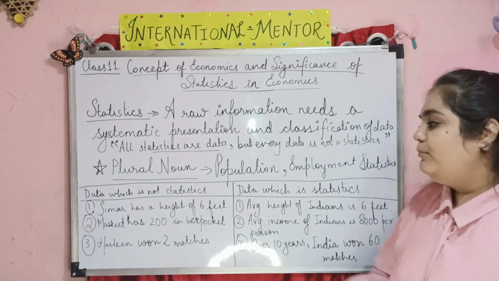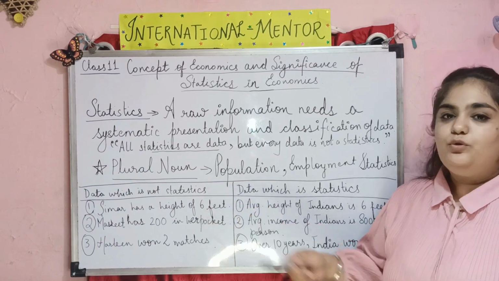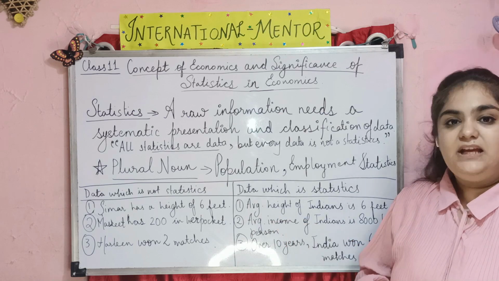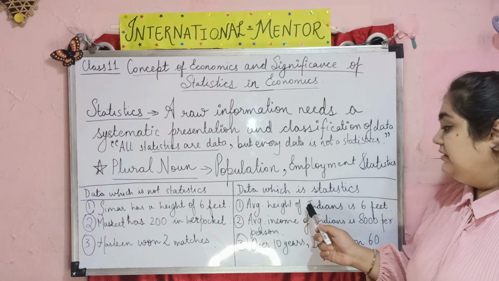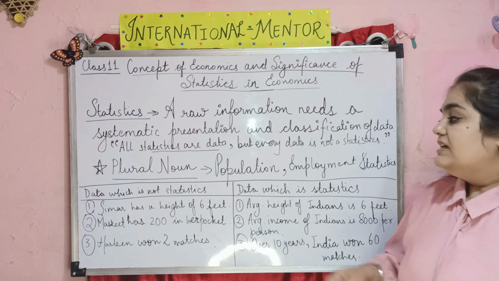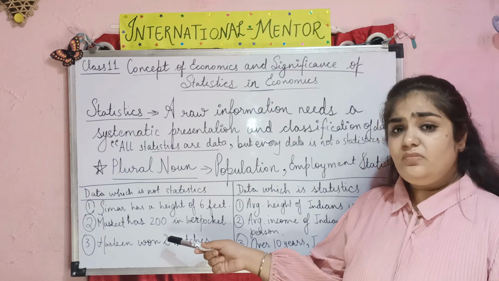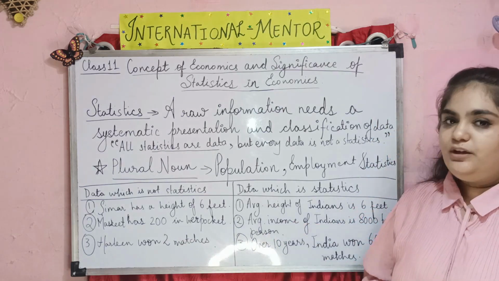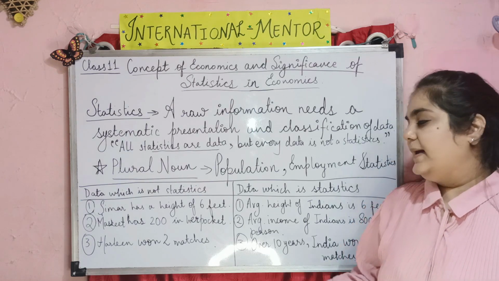For example, a boy named Simar has a height of 6 feet. This data won't be recorded in statistics, but if the data is that the average height of Indians is 6 feet, this would be recorded in statistics. Similarly, as a second example, Muskeet has 200 in her pocket. This won't be recorded in statistics because it is individual data.